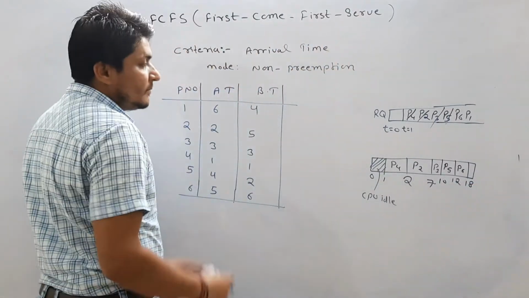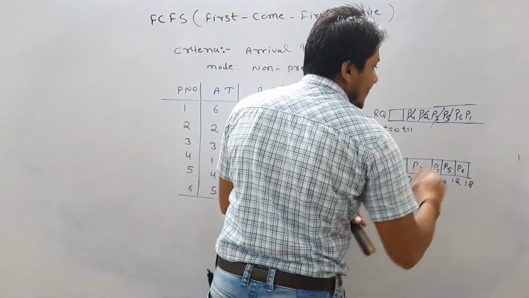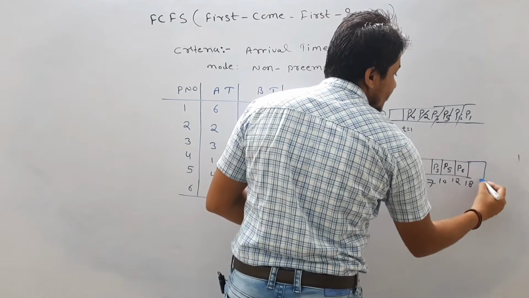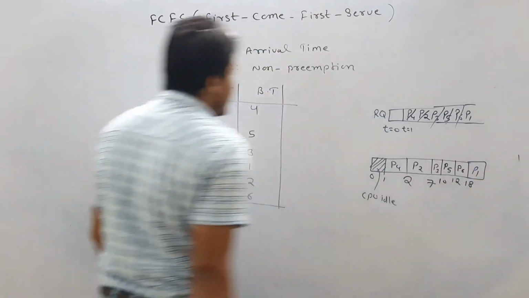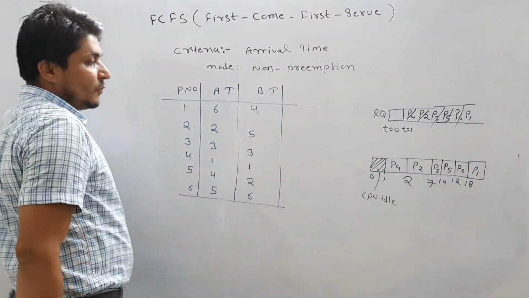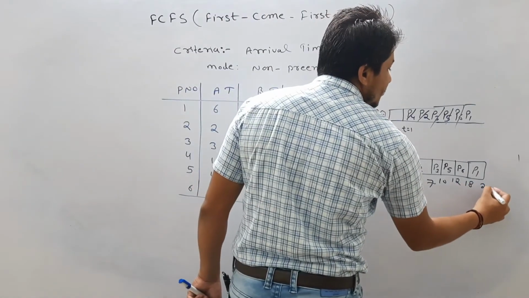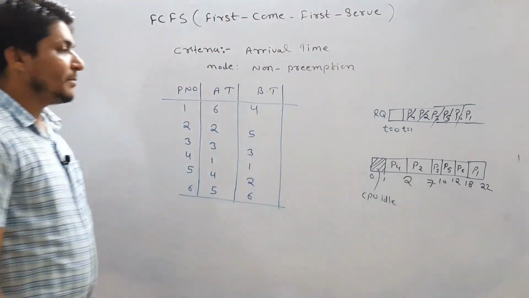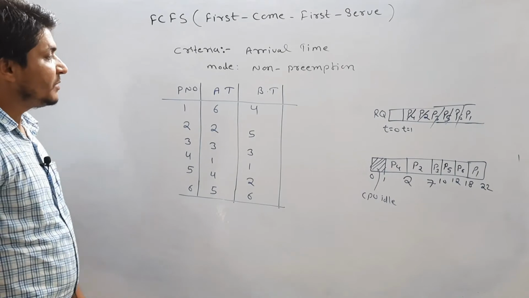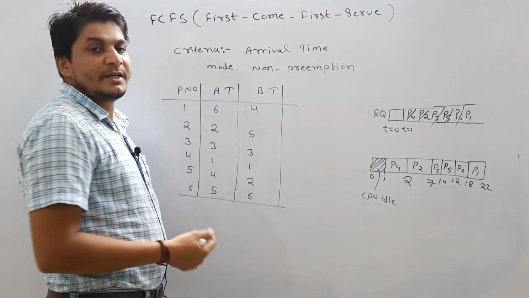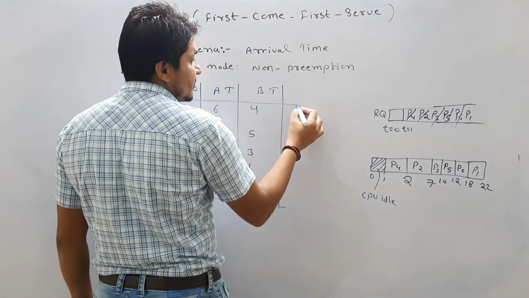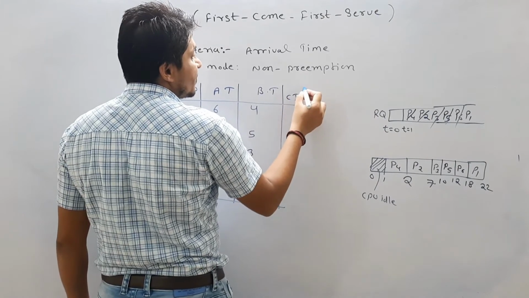Now, last P1 is going to be executed. P1 is going to be executed, and P1 is executing for 4 seconds. So it is going to be 22. So we can calculate the completion time for every process. Then we will be able to calculate the turnaround time as well as waiting time of every process. So let us calculate completion time of every process.